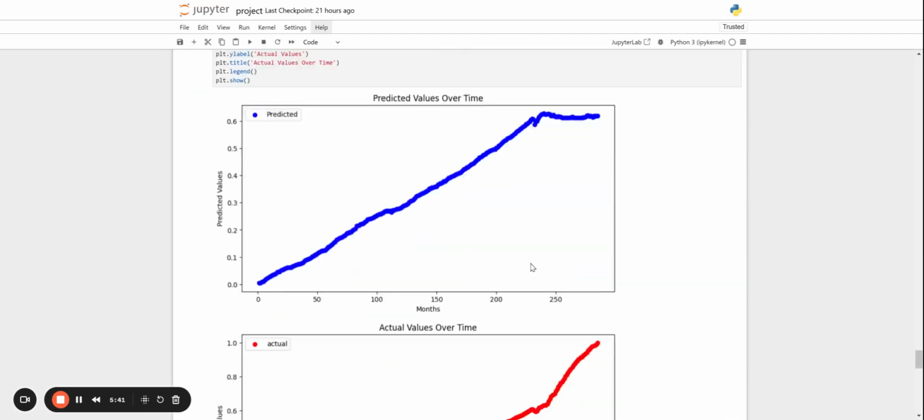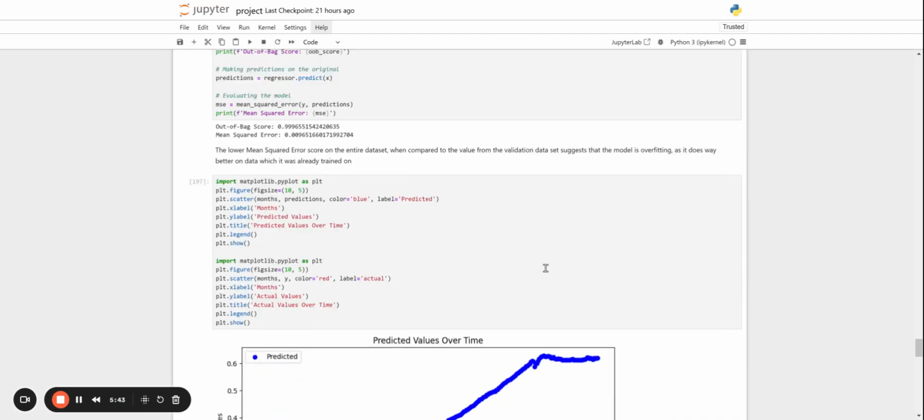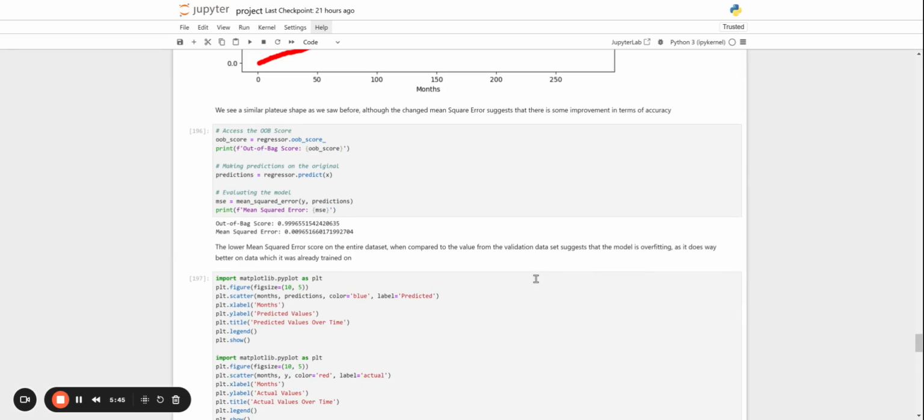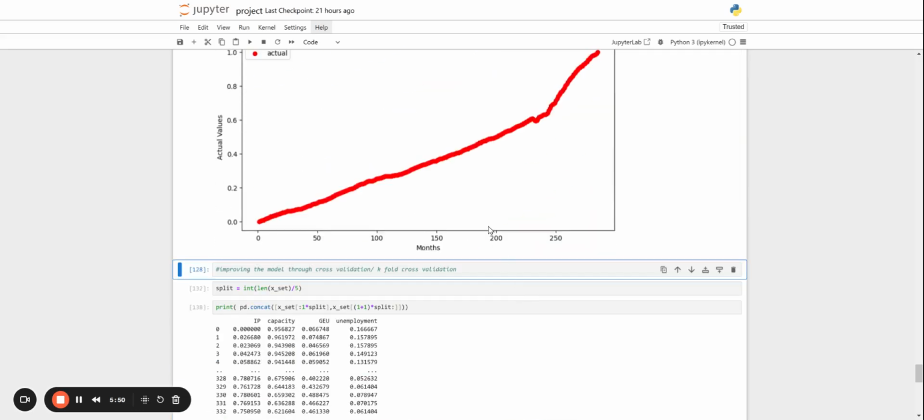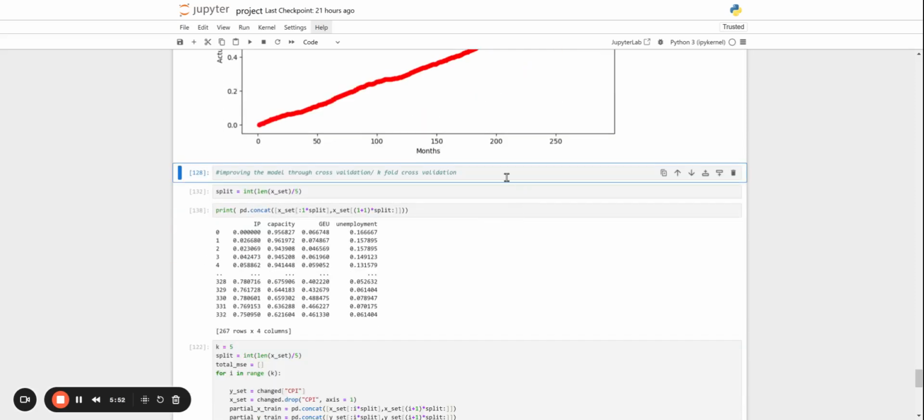So let's take a look at the predicted values this time. Still similar, it plateaus. So with all that said, let's take a look at the model through cross-validation.